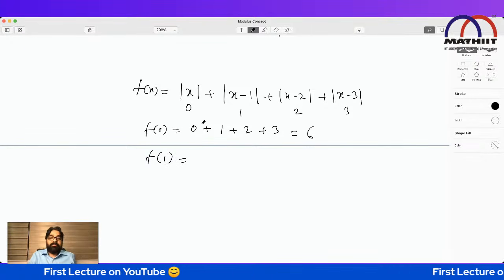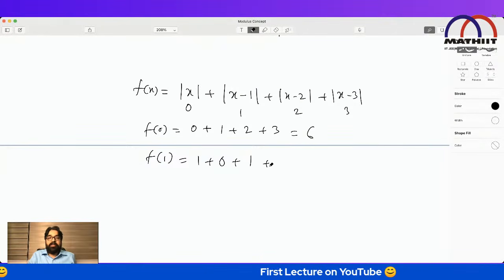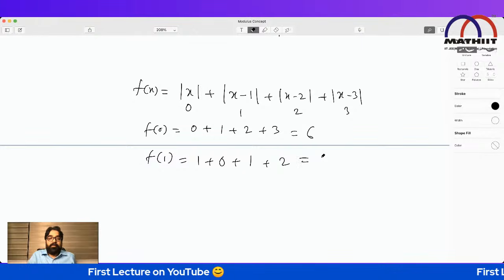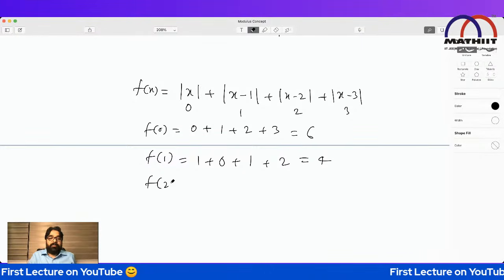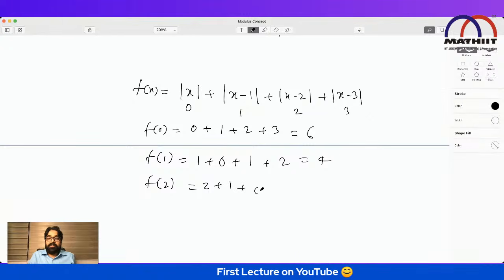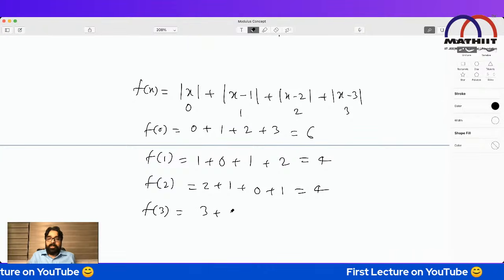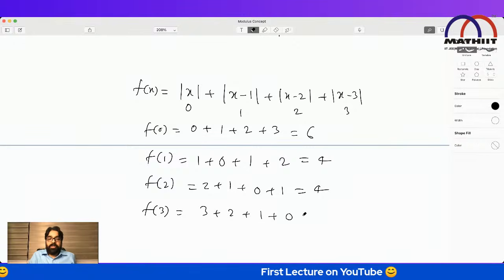F of 1. This will become 1, this will become 0, this will become 1, this will become 2, because mod of minus 2 is 2. That will become 4. And F of 2 will be 2 plus 1 plus 0 plus 1. That is again 4. F of 3 will be 3 plus 2 plus 1 plus 0. That is 6.